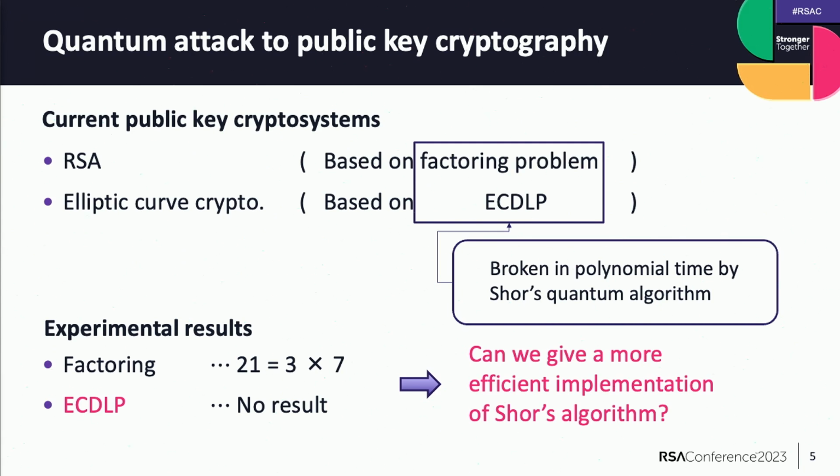But Shor's algorithm is currently not efficient in practice, since there are no sufficiently large and accurate quantum computers. For example, the largest target of factoring was only 21, and there are no experimental results for solving ECDLP. So we want a more efficient implementation of Shor's algorithm.